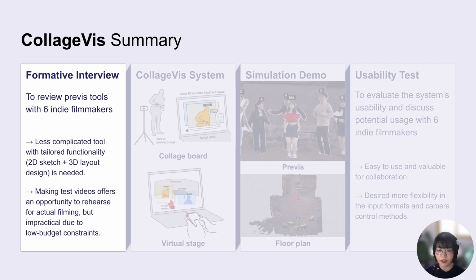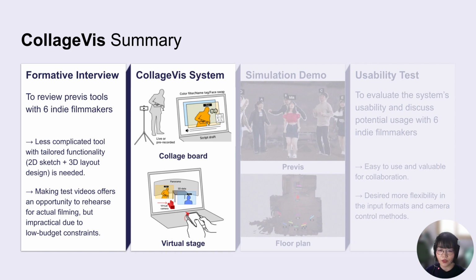To recap, we conducted formative interviews to review existing previs tools with 6 indie filmmakers and understand their challenges in applying them in their filmmaking. Here we learned that they desire a less complicated tool with a tailored functionality somewhere between 2D storyboarding and 3D animation. We also learned that making test videos offers more opportunities to explore their vision because it's like a rehearsal for actual filming. But it is impractical considering the limited resources of low-budget film production.